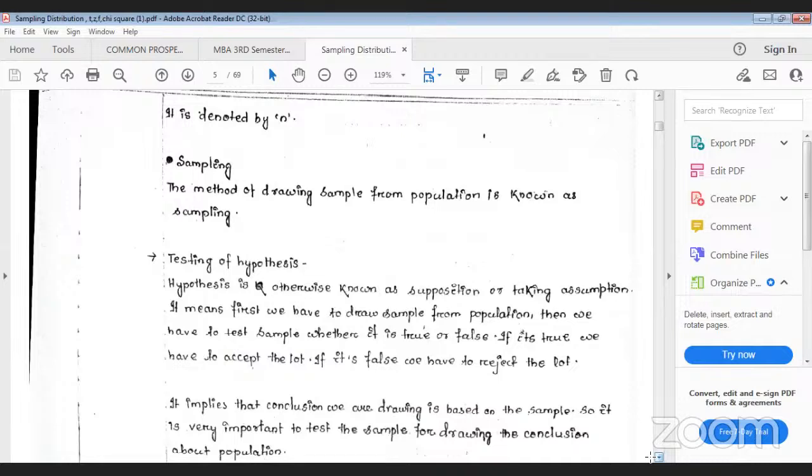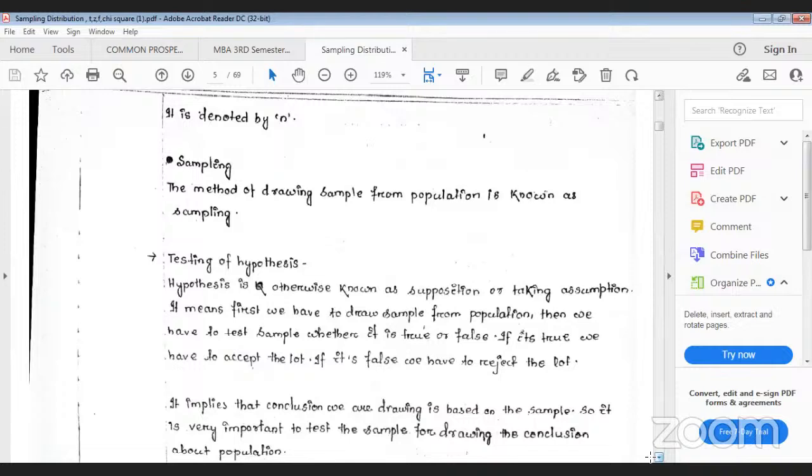Already I have told, if you go for population study, that's why you have to draw the sample from the population, that is 500 only. So out of these 500 students, you have to go for testing. And whatever conclusion you draw is the conclusion for the entire 5,000 students of Utkal University.